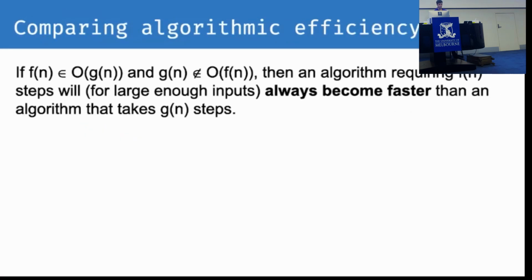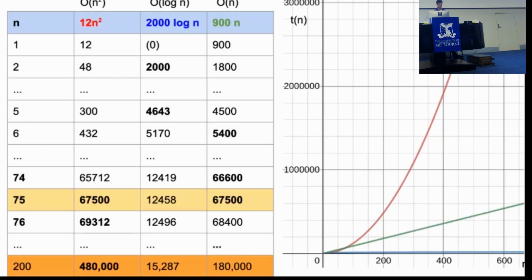But then the good thing about big O is if we've now given a simplest upper bound for both of our functions, then we're able to investigate, as n grows large, which of the functions is faster than the other functions. So we showed this just before. The red one is taking a longer amount of time than the blue one and the green one as n gets large. So that's kind of the intuition that we have here.